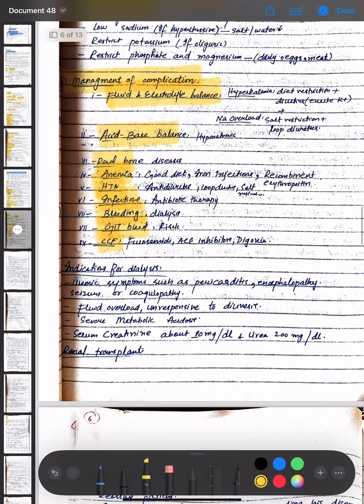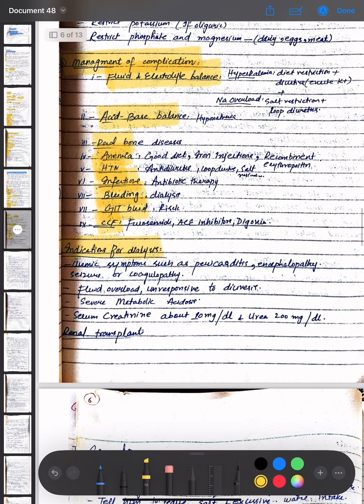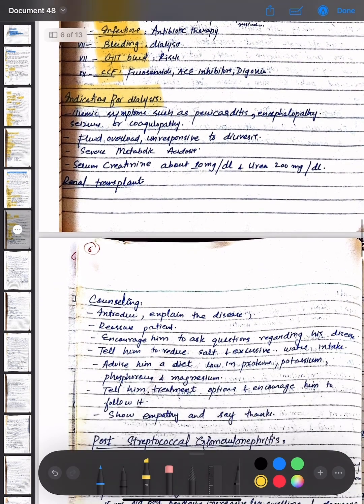The indications for dialysis are uremic symptoms such as pericarditis, encephalopathy, seizures or coagulopathy, fluid overload unresponsive to diuresis, severe metabolic acidosis, serum creatinine about 10 mg per dl and urea 200 mg per dl, and then transplant is done.